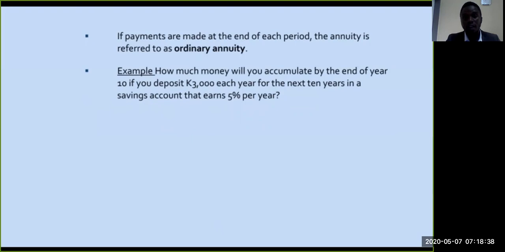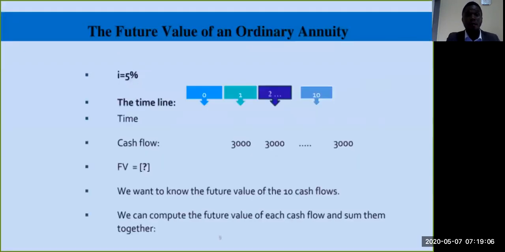Our question is asking us for the future value. How much money will you accumulate by the end of year 10 if you deposit 3,000 kwacha each year for the next 10 years in a savings account that earns 5% per year? Our interest rate in this case is 5% per year. Since it is asking for a future value, this is the future value of an ordinary